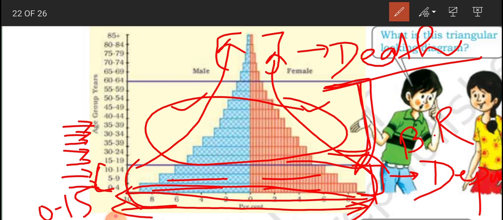The population pyramid of a country in which birth rate is high and death rate is less: the pyramid in which birth rate is high and death rate is less is broad at the base. As you can see in this one, death rate is very less. Here birth rate is also high and death rate is also high in this country. Birth rate is high, which means it is broad at the base, and death rate is high and it is rapidly narrowing. That means the death rate is also high in this country.